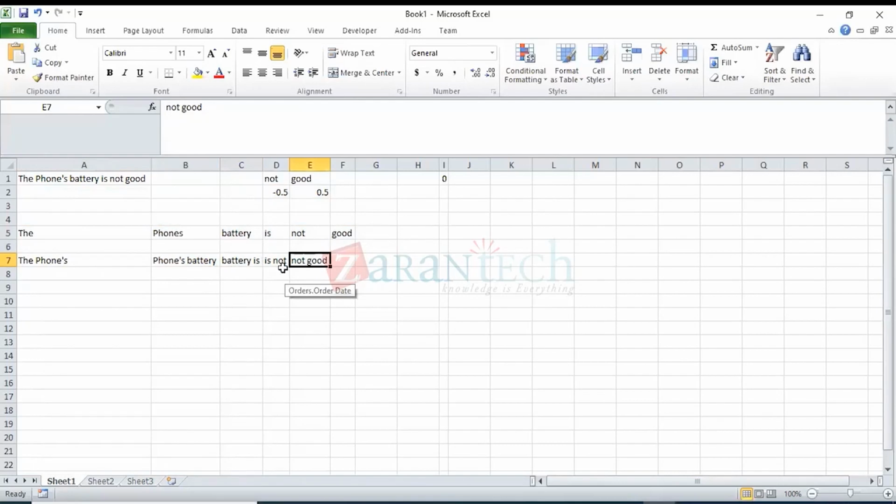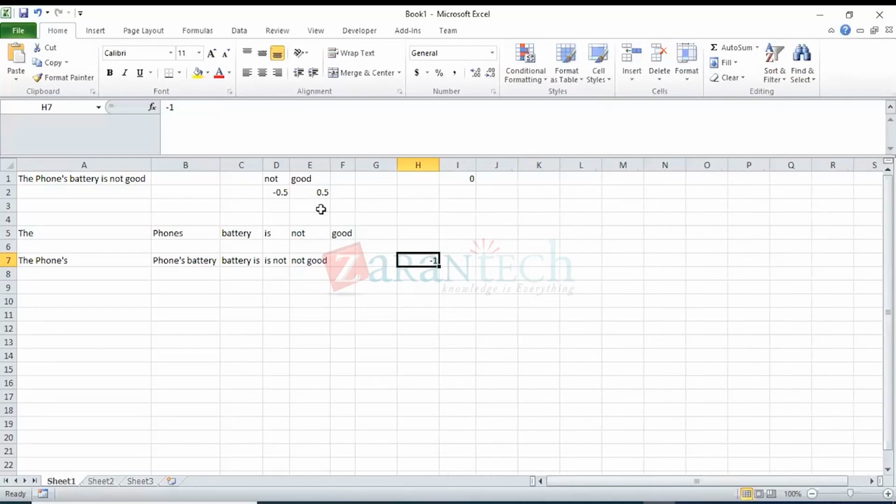So here we can easily capture the negativity in the sentence, because we have not good in one token itself. Here it can easily predict that not good is actually a negative phrase. So ultimately the final sentiment that we get out of the system will be negative in nature. That's how we can capture such things using this technique.